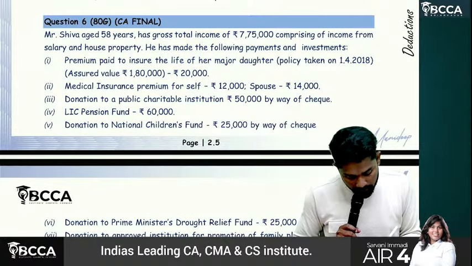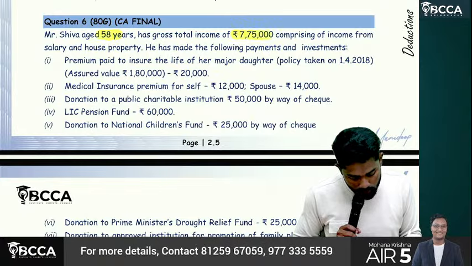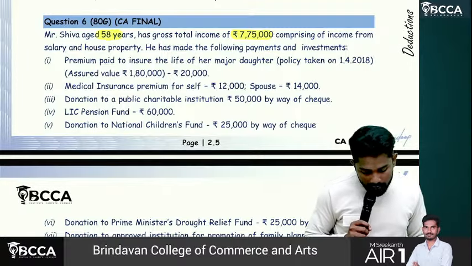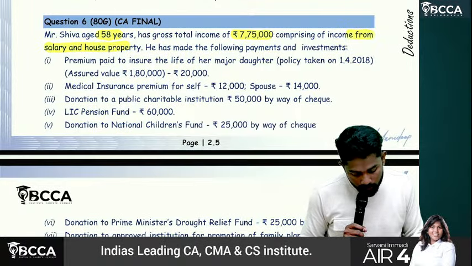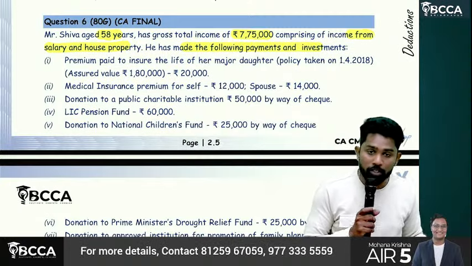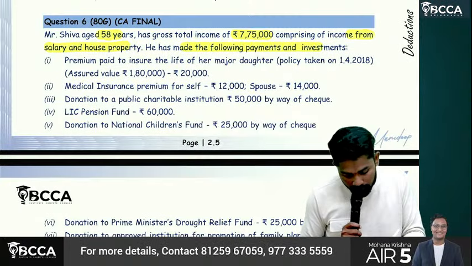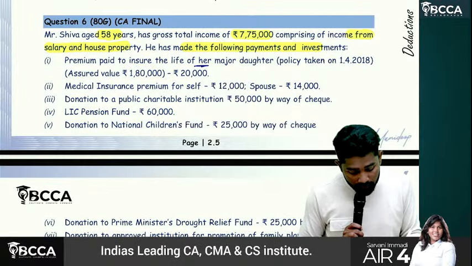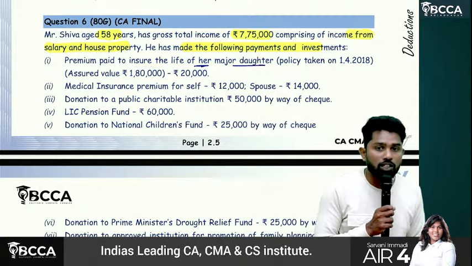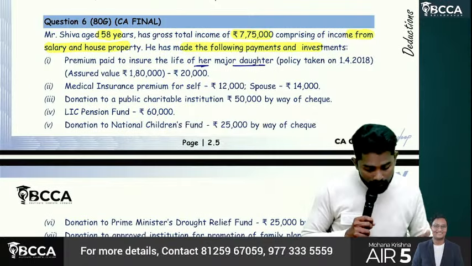Shiva, age 58 years, has gross total income of how much? 7,75,000, comprising income from salary and house property. She has made the following payments and investments. First one, life insurance premium paid to insure the life of her major daughter. Sir, minor daughter or major daughter, both are covered for life insurance.